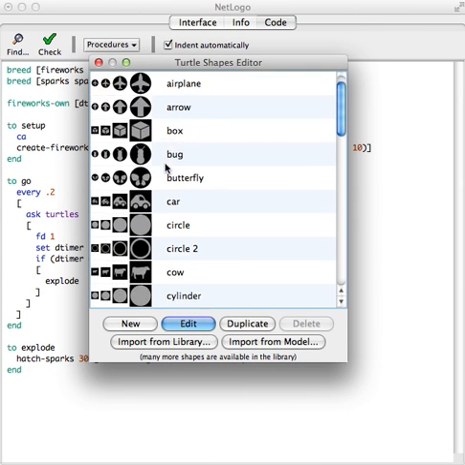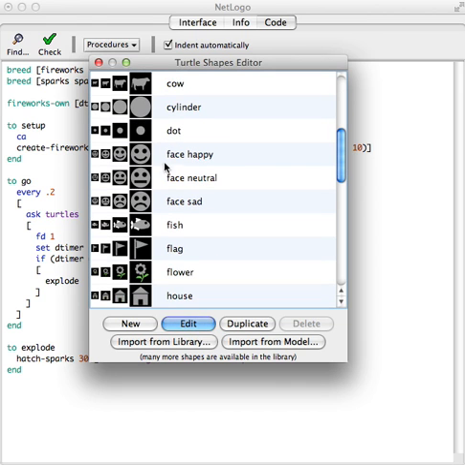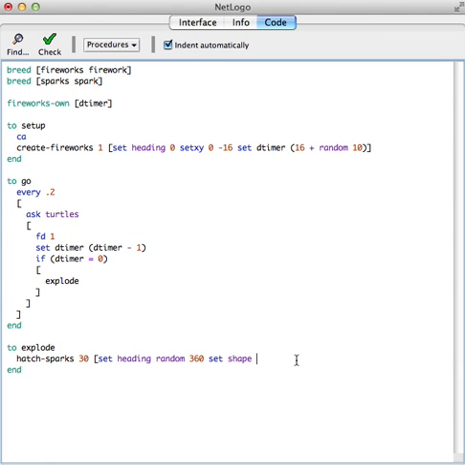I would like their shapes to be a dot. Set the color to be, well, they already have a color. I'm trying to be tricky here. I'm going to say color plus random 20, 10. So it's going to keep its own color, but change it by just a little bit. So that's what that'll do.